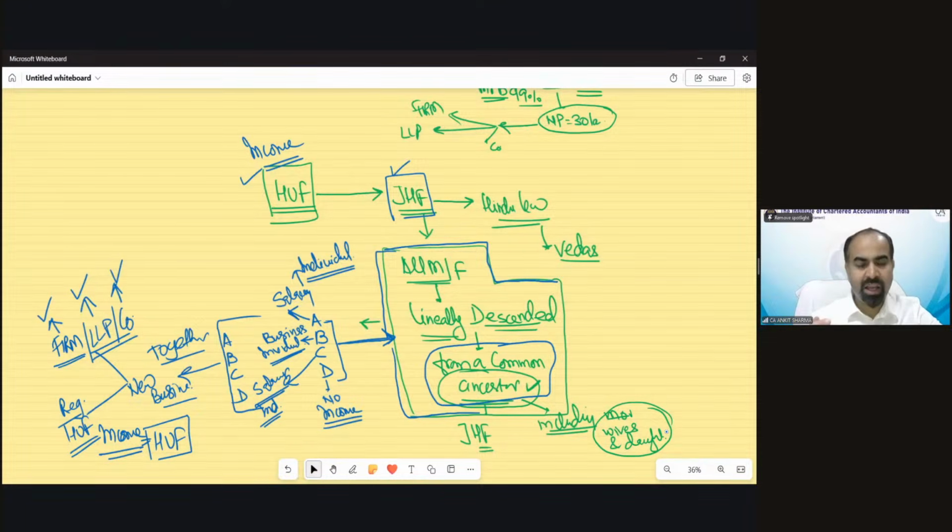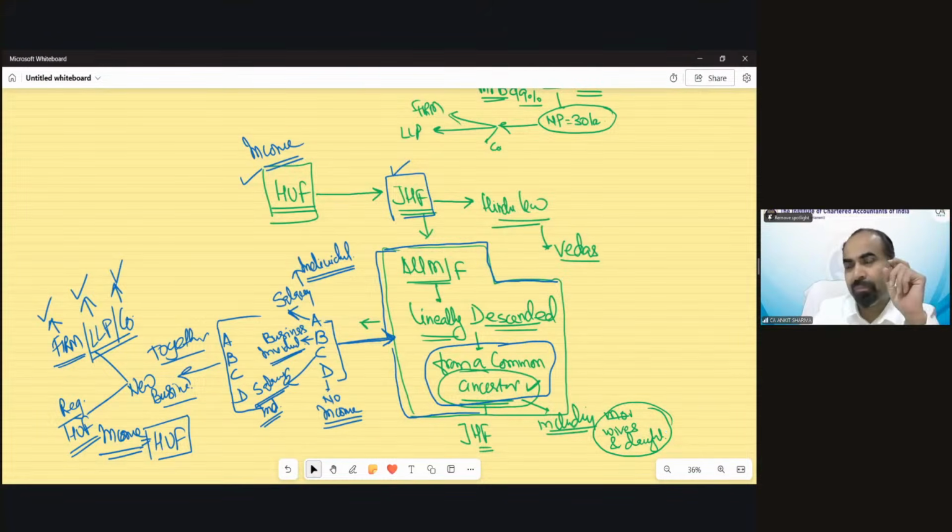A and B can start, A, B and C can start, B and C can start as an HUF registered. So whatever income they will earn, the member of JHF, if they earn any income and register that business as an HUF, then only it would be treated as a Hindu undivided family. Else, it would be a company or LLP, or it would remain as an individual.